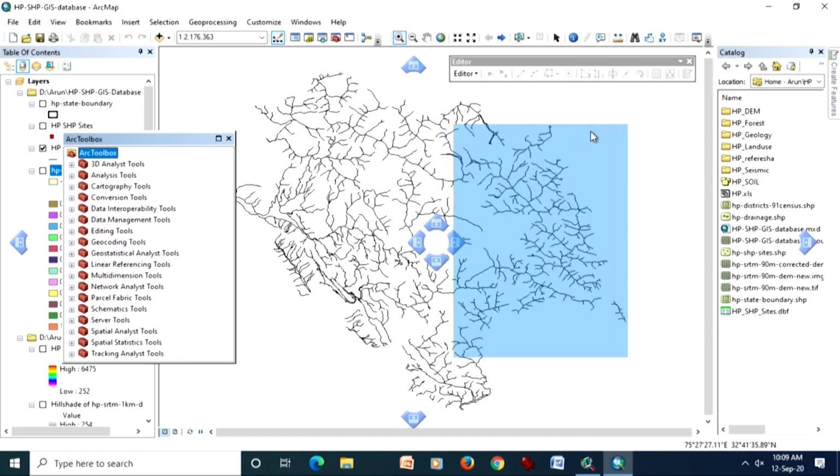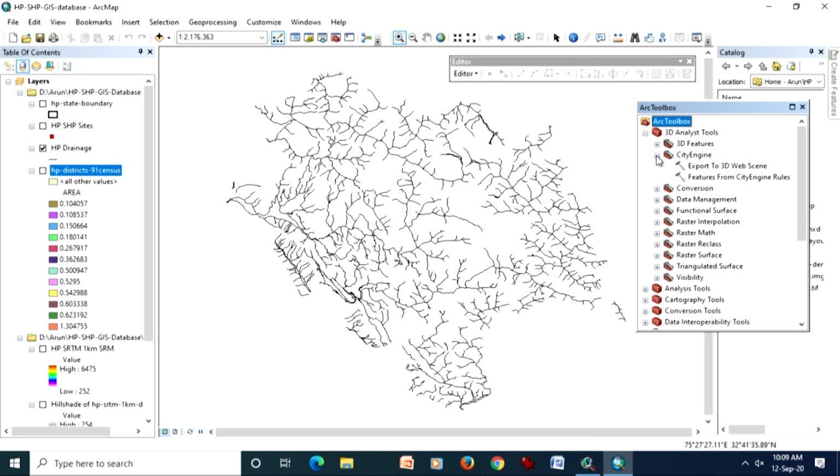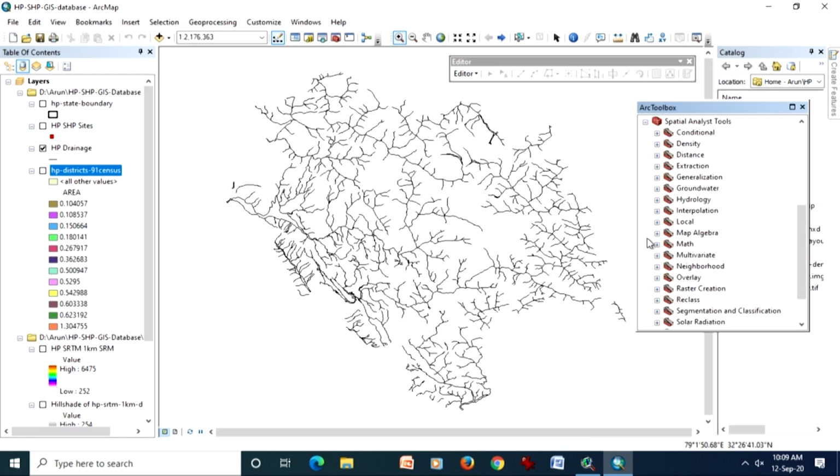And on top of this is what I was mentioning earlier about ArcToolbox, and there are hundreds of tools, with tools within tools and sub tools. So if I go for, say, Spatial Analyst tools, within Spatial Analyst tools there are many tools, and if I go to, say, Hydrology, again there are many sub tools.